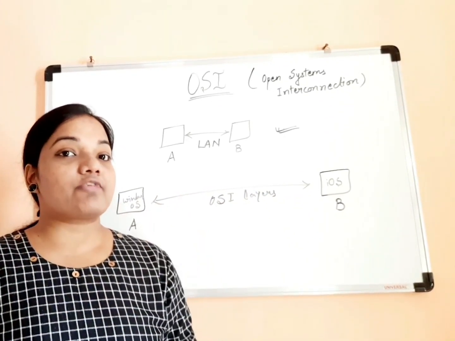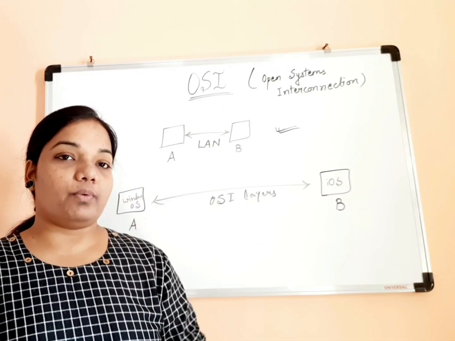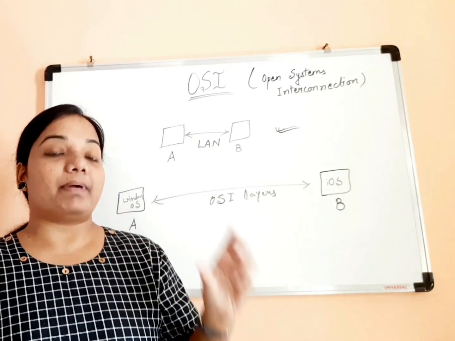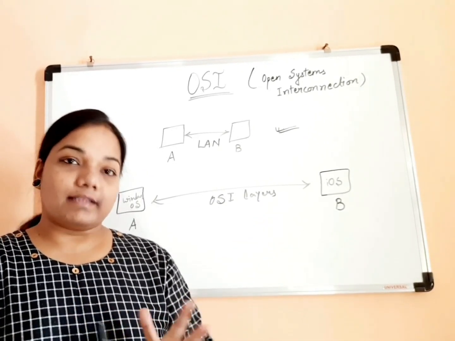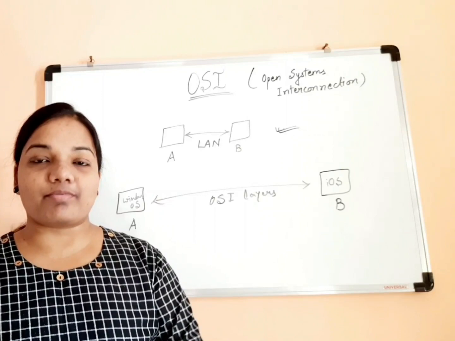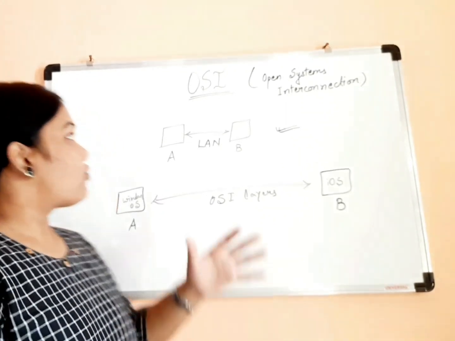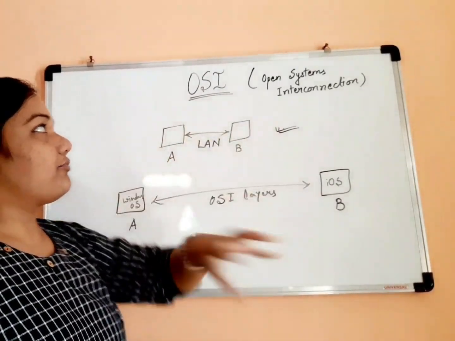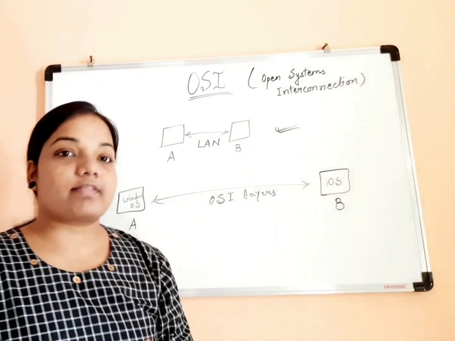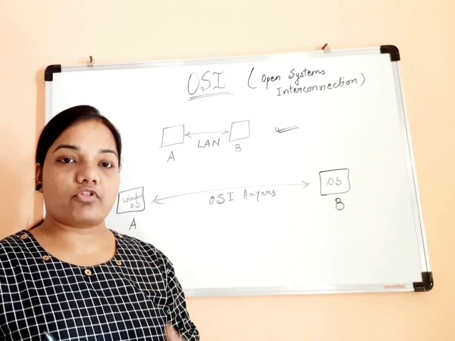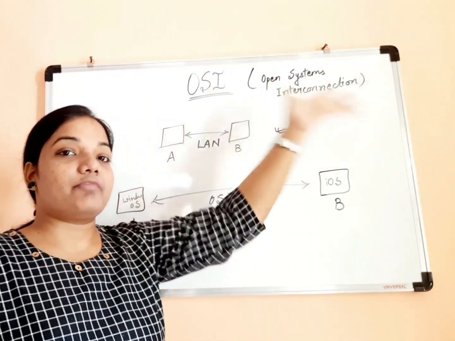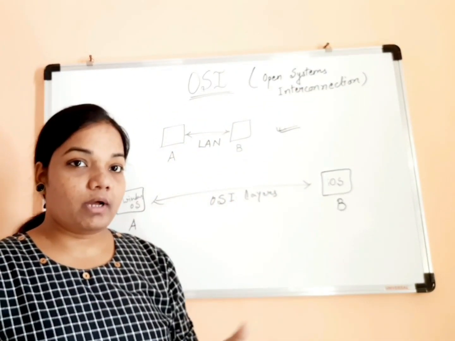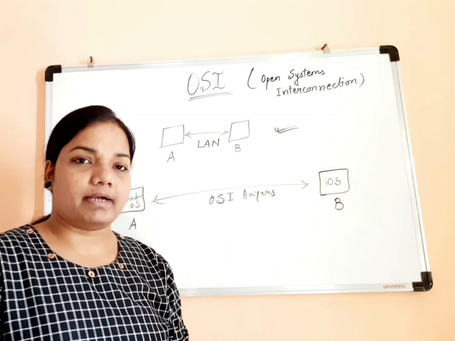You should know why you are studying a particular subject, and then the topic automatically becomes interesting, right? So we are trying to understand the use of the OSI reference model, because whoever invented it long ago, there must have been some reason behind it, right?